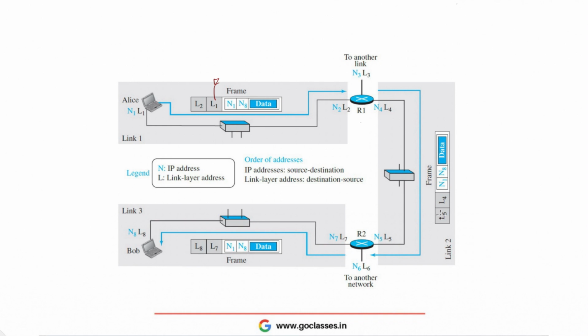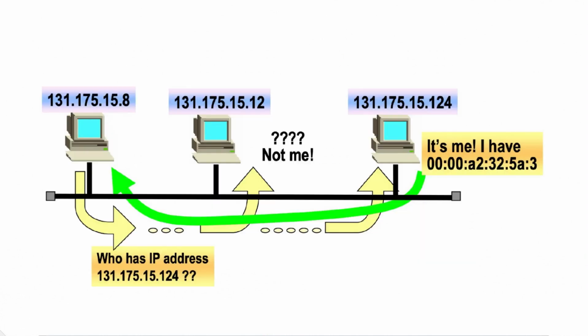But the question is, how will this router R1 get to know the MAC address of R2? It knows its own MAC address, but how will it get to know the MAC address of R2? And the answer to this question is given by the ARP protocol.